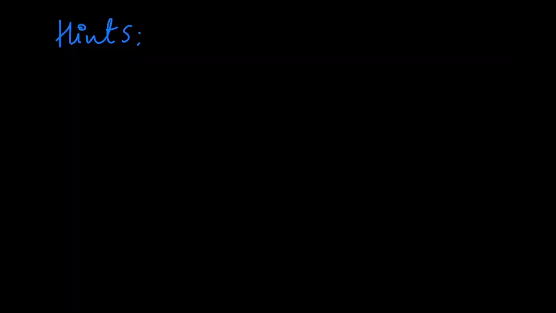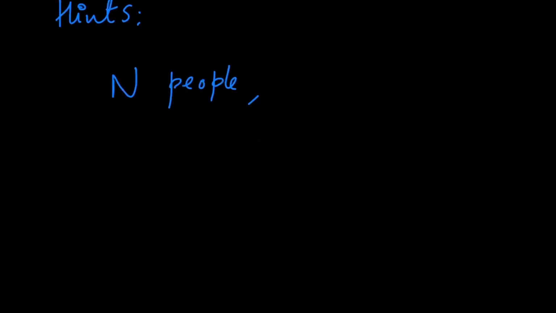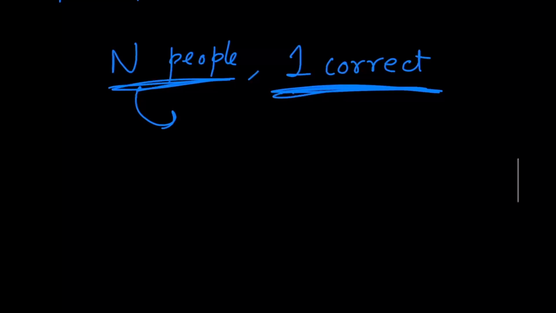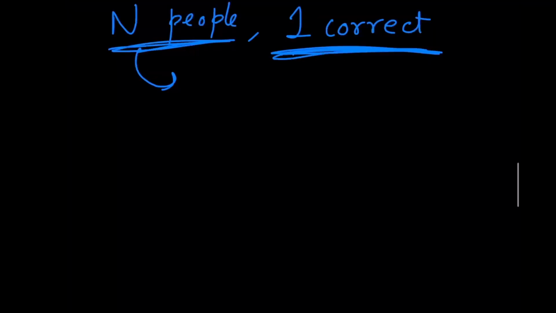So now, hinting towards the proper solution, it's very important to understand that since we have n people and we only need one of them to be correct, we don't need more than one person to be correct, right? We have n people, that means n guesses for their own hats, and we only need one of them to be correct. We can take advantage of this. How? Well, if we think of a function or an expression for that matter, which only has n different possible answers, there's only n possible answers within the range of answers that that expression or function can produce.